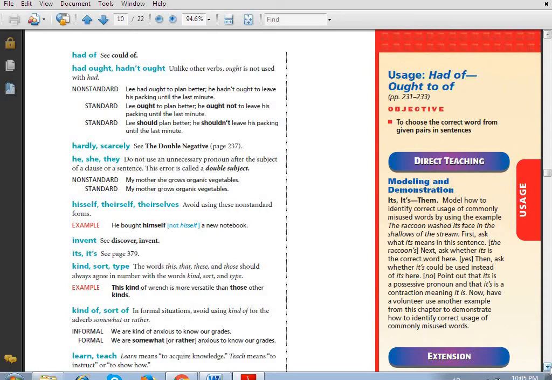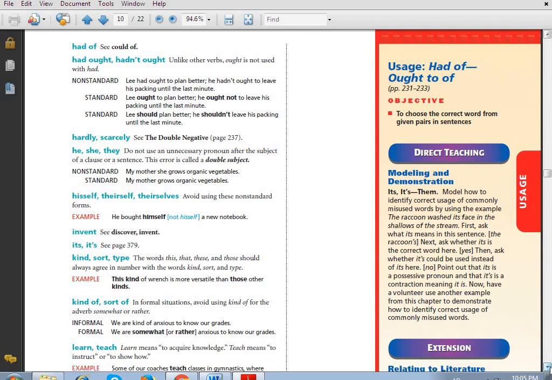Okay, what else do we have? Hardly and scarcely. The words hardly and scarcely convey negative meaning. They shouldn't be used with another negative word to express a single negative idea.